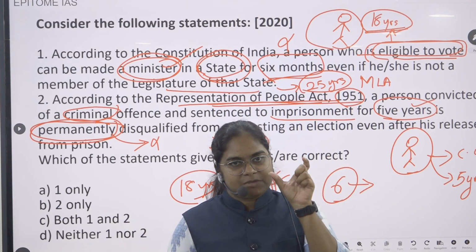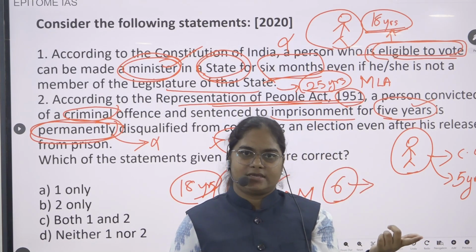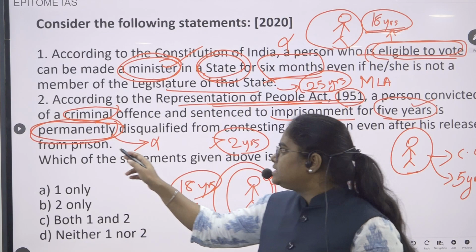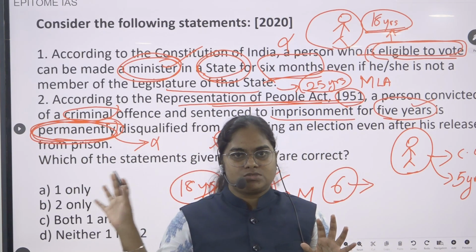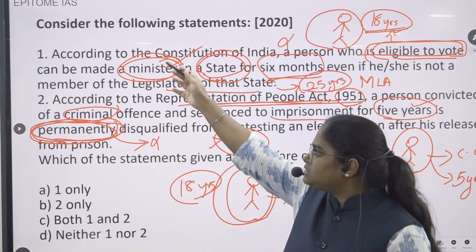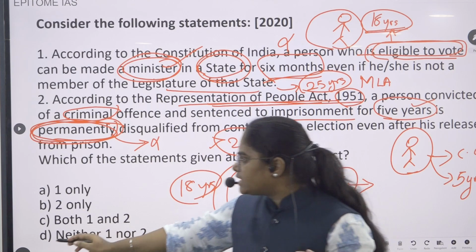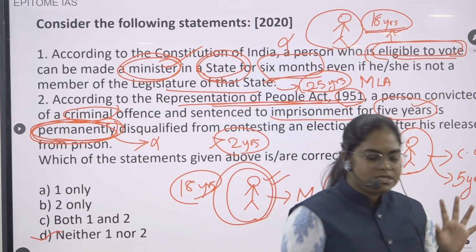But after that specified time period, he is eligible to contest in the election. Here they are saying that he will be disqualified permanently, so this is wrong. This statement is a wrong statement. This statement is also a wrong statement. What is the correct answer? Option D, neither 1 nor 2 is the correct answer.